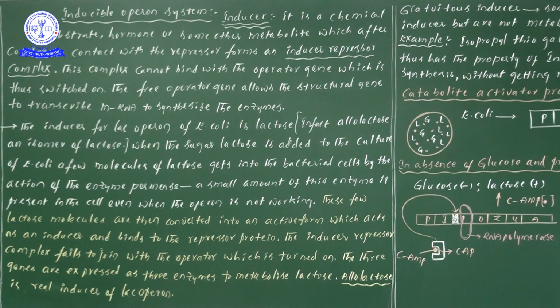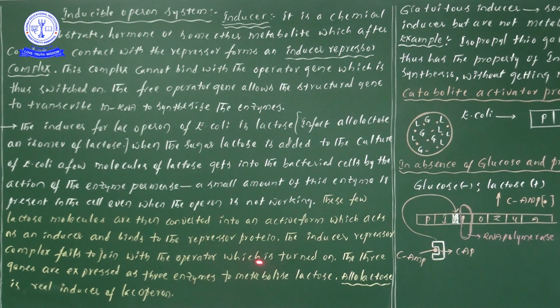My dear students, save one point well: only when the repressor protein binds to the operator will the operator mechanism be turned off or switched off. But here, when the inducer and the repressor are combined, an inactivated complex is formed. At that time the inducer-repressor complex will not bind to the operator. At that time definitely we will observe the switch-on mechanism of the operator gene. Thereby the operator gene is turned on.